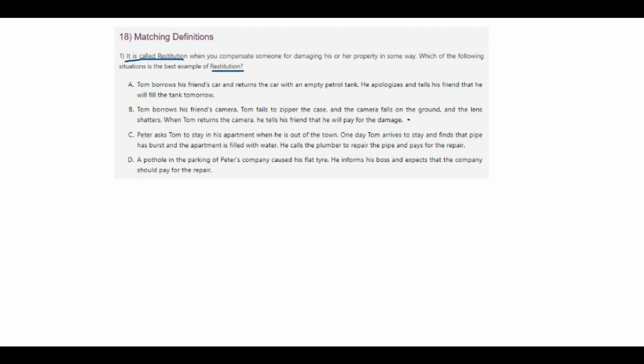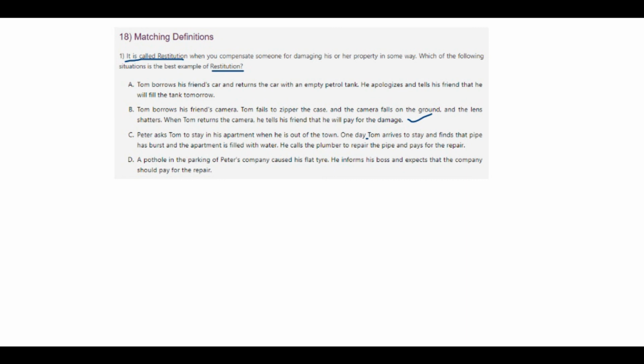This is nothing but a giving and taking policy. Restitution is also the same way. It is doing something not on purpose, but it's unfortunate. So let's look at the next option.